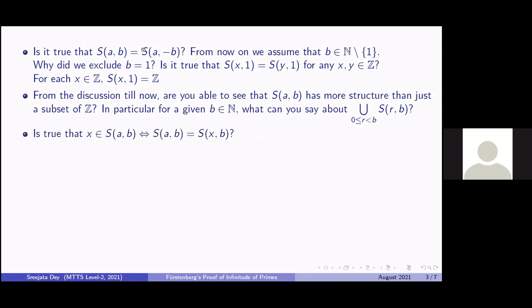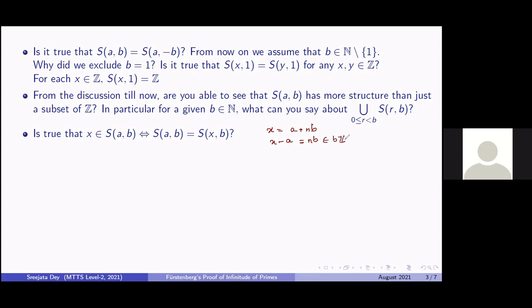Now, is it true that x belongs to S_{a,b} if and only if S_{a,b} is equal to S_{x,b}? Well, that's also an easy observation, because x belongs to S_{a,b} means that x can be expressed in the form a plus nb for some integer n. Now, what does that mean? That is the same as saying x minus a is equal to nb. So x minus a is a multiple of b, so it belongs to bZ.